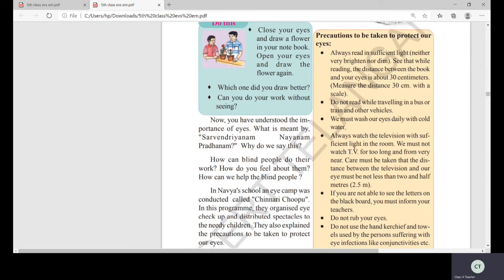Nowadays, children are addicted to the mobile phones and the TVs always. So when you are watching the TV, how much should the distance be? 2.5 meters. That means 2.5 meters. Whatever you are watching, the radiations from the television or the mobile will spoil your eyesight. Okay, children, and you should watch the television in sufficient light in the room, not in the dark, isn't it? So it will affect your eyes.